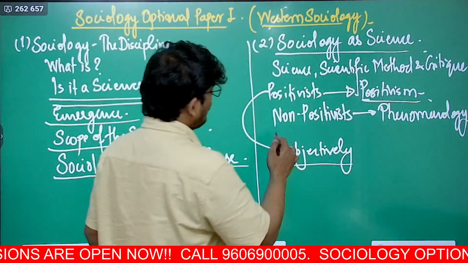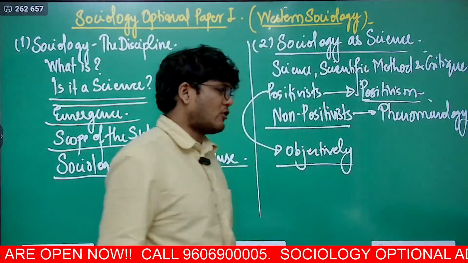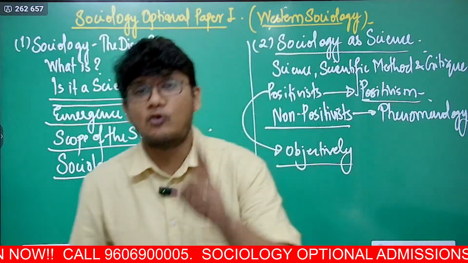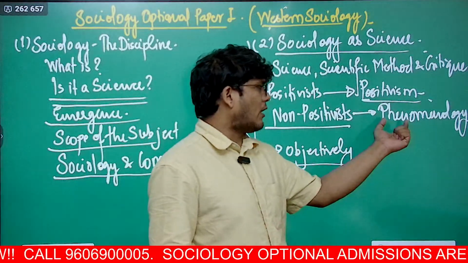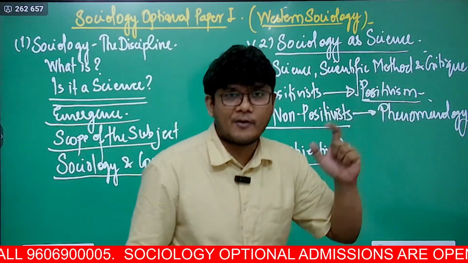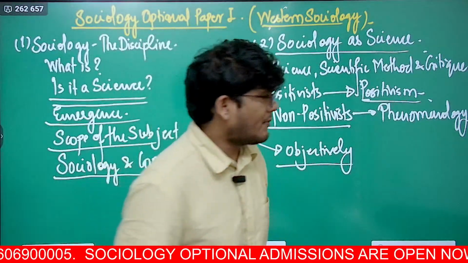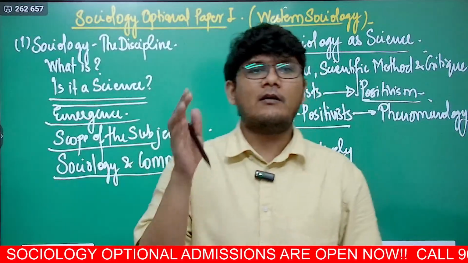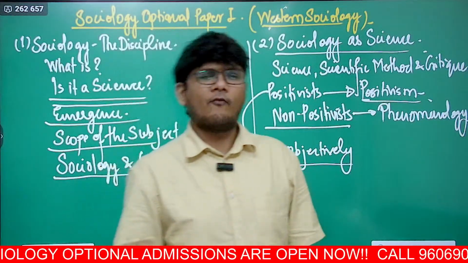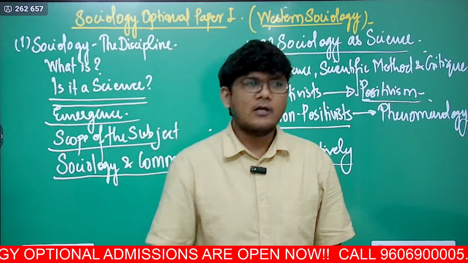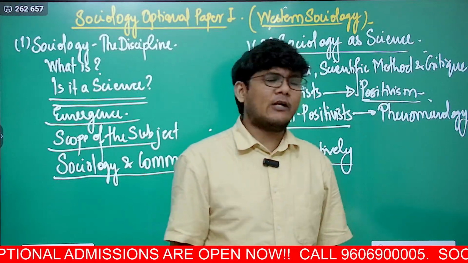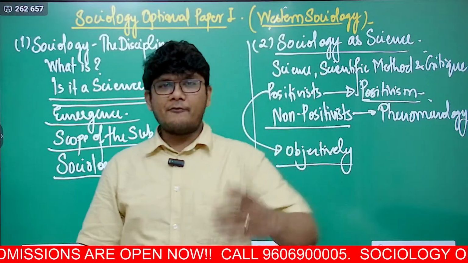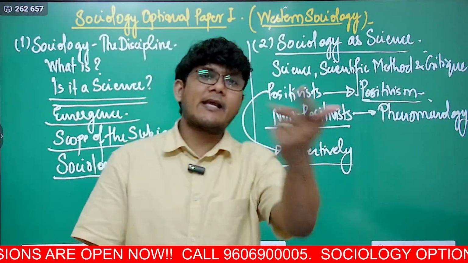Why objectively? Because subjectivity cannot be studied, is what positivism says. But the non-positivists argue, no, just because we cannot study subjectivity right now does not mean we should ignore it. We should take into consideration the subjectivity of a person as well. For example, if one person beats the other one time, the other person may not respond. The next time they beat them, again they don't respond. But the third time this person may respond. Every time the action was the same, but the reaction was different.